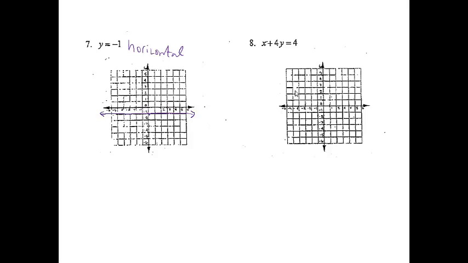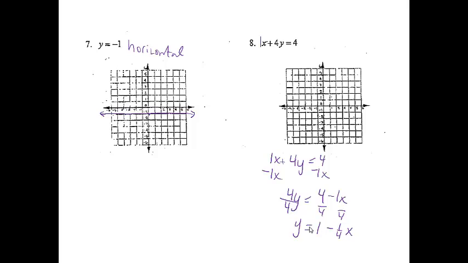Okay, problem number 8, x plus 4y equals 4. First thing that I'm going to do is put a 1 in front of the x, and I'll actually do this down here. This is another one of those problems where we have to make it say y equals in order to graph it. So I'm going to subtract 1x from both sides. So now I have 4y equals 4 minus 1x. And then from here, I'm just going to divide all 3 parts by the 4. So I'll get y equals 4 divided by 4 is 1 minus 1/4 doesn't work out nicely, so I'll leave it as 1/4.